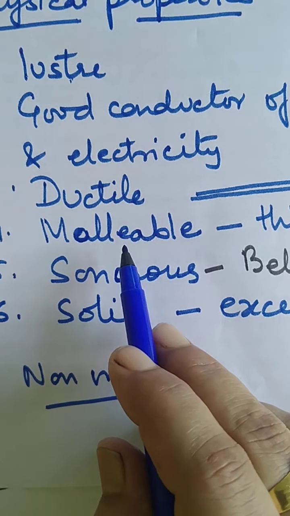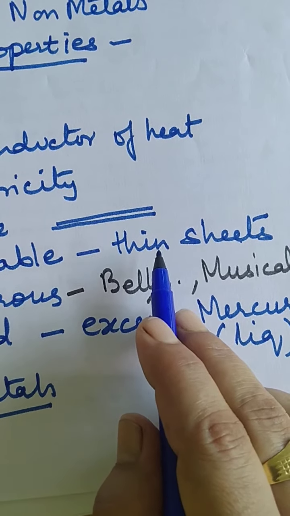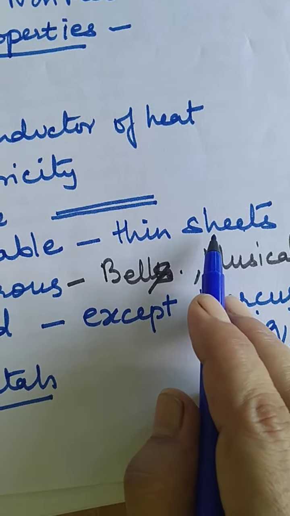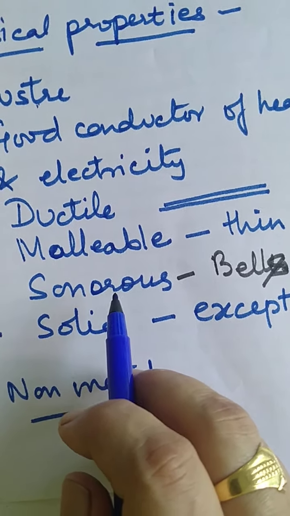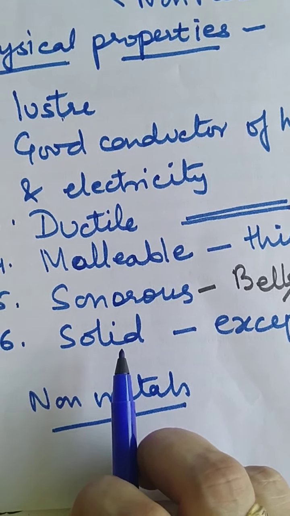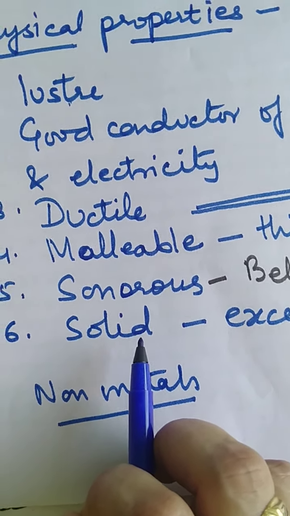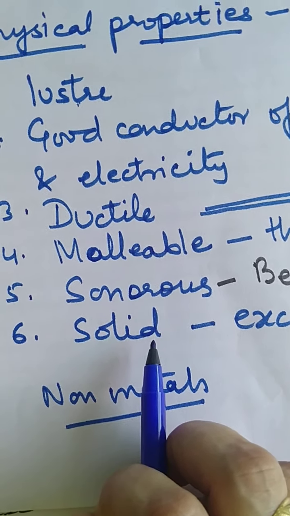They are non-malleable and brittle, meaning when you hit them, they do not change into sheets, they break into pieces. They are non-sonorous and occur in solid, liquid and gaseous states, all three states.